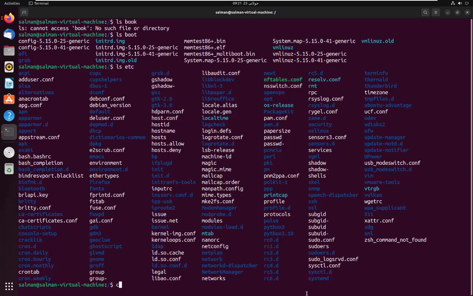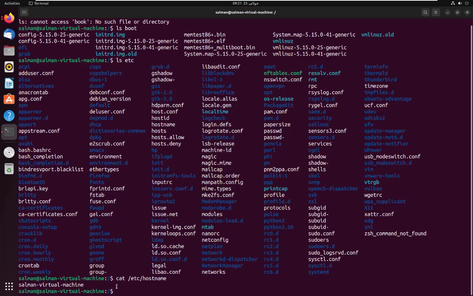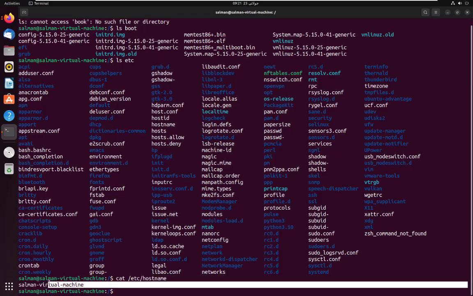So I use cat /etc/hostname. As you can see, it gives me the output Salman virtual machine. This is the content of this file which is saved in the etc folder.